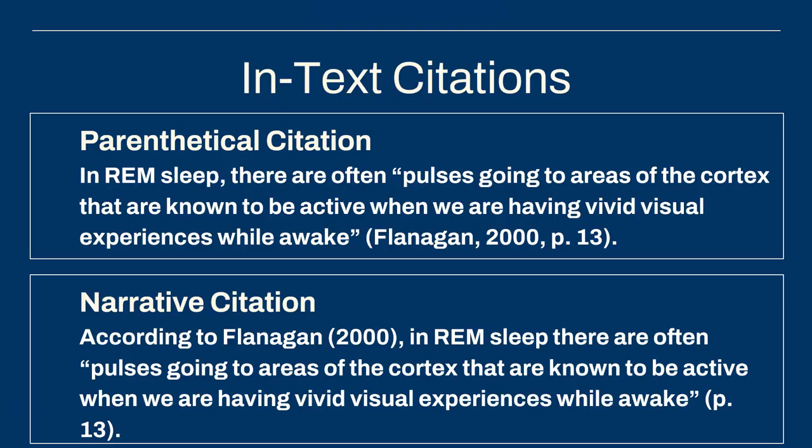The second type of direct quote is a narrative citation, where citation parts are integrated into the sentence more naturally to become part of the narrative. Notice where the author, publication date, and page number appear in this example. According to Flanagan (2000), in REM sleep there are often, quote, blah blah blah, end quote, p. 13. Here, the author's last name, Flanagan, is integrated into the sentence, and the year of publication follows it in parentheses. While these two pieces can be moved around, the page number should always appear after the quote.